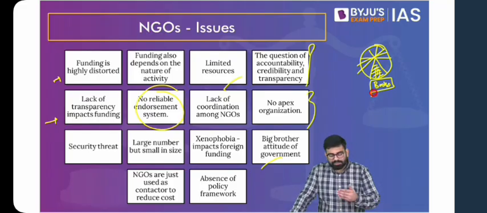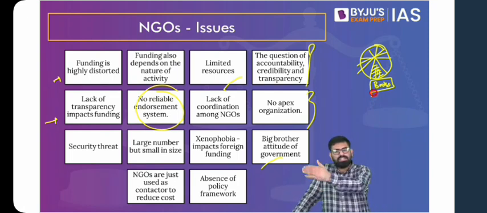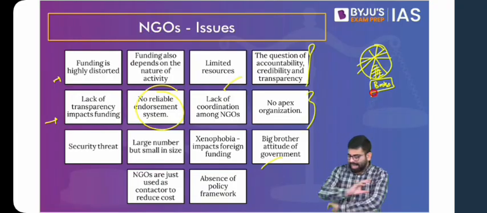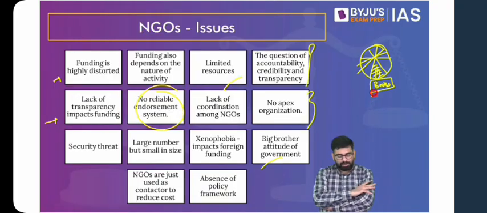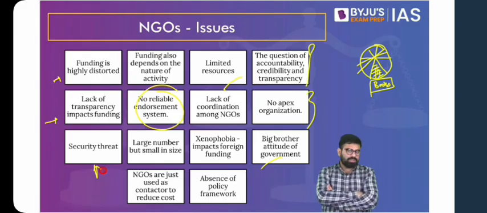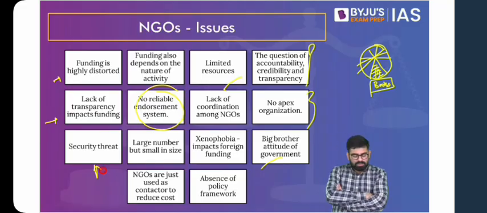Because what will happen if they do not coordinate amongst themselves? Today, people from one NGO will go and provide the books, and maybe a week after, some other NGO will go and provide the books. So it would not benefit everyone. So there has to be coordination between these, and this lack of coordination also becomes a problem. Then they can become a security threat. Foreign funded NGOs, there are chances that they can reflect the will of some other organization that is sitting abroad, and maybe that is the reason they're funding these NGOs. So these can also become a security threat.